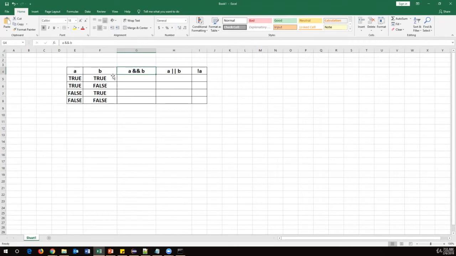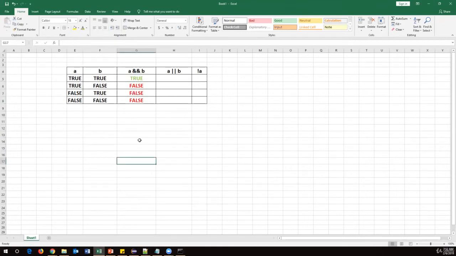So AND, A and B. The AND operator will return true only if both values are true. So in this case it will return true, since A is true and B is true. So finally, A and B. AND means both should be true, and in the rest of the cases it will return false. So this is the behavior of the A and B operator.